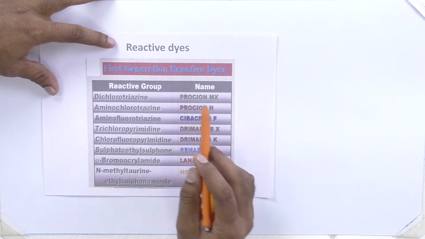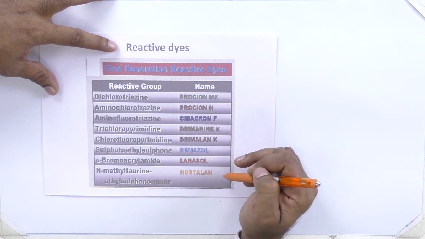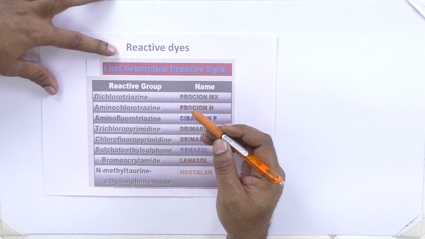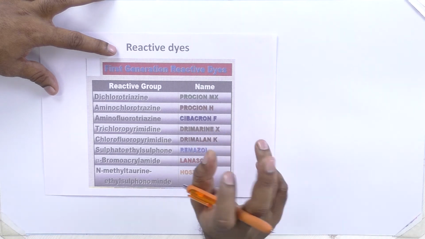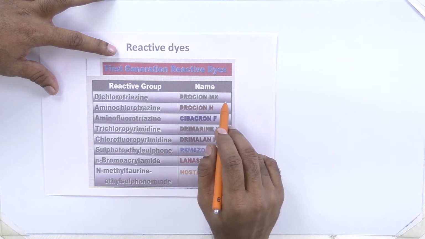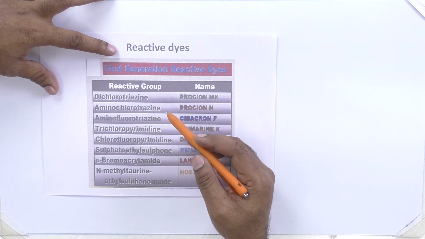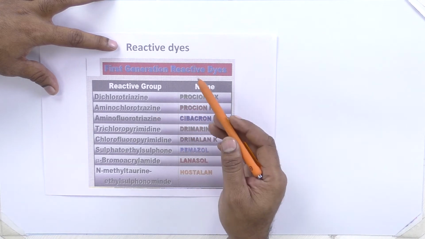These dyes come under first generation reactive dyes, and the trade names are given. All these come under monofunctional reactive dyes. That means there will be only one reaction between dye and fiber. Even if the dye has two reactive sites, only one reactive site couples with the fabric.